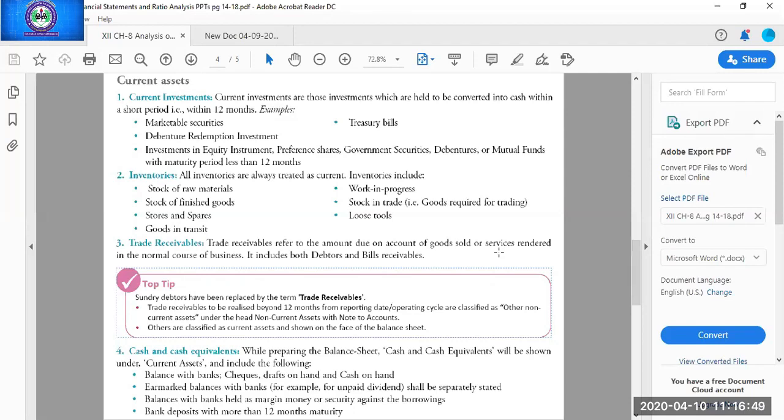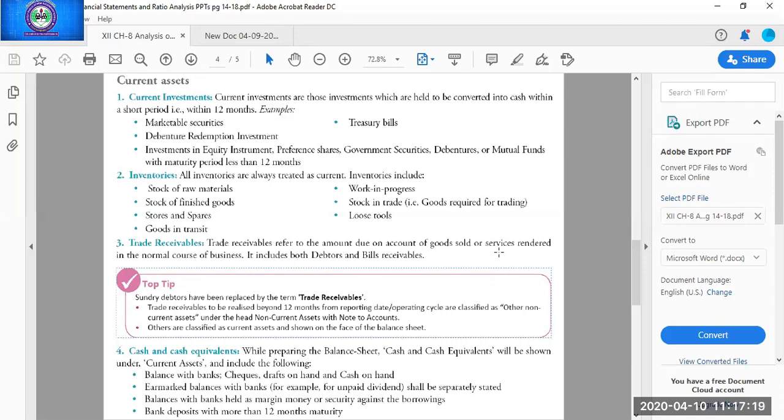So if for any investment no time period is mentioned, suppose we have invested money in shares but the time period is not mentioned in the question, then it will be assumed as a non-current investment because the nature of the investment is non-current. But if a time period is mentioned, then we have to consider a period of 12 months. But marketable securities and treasury bills are always current investments. They cannot be part of non-current investment.